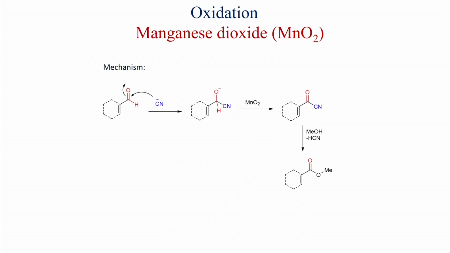This is the mechanism. So, the aldehyde first reacts with cyanide to give this compound, and then MnO2 oxidizes this one. So, MnO2 oxidizes this compound, which goes to the cyanoketone.